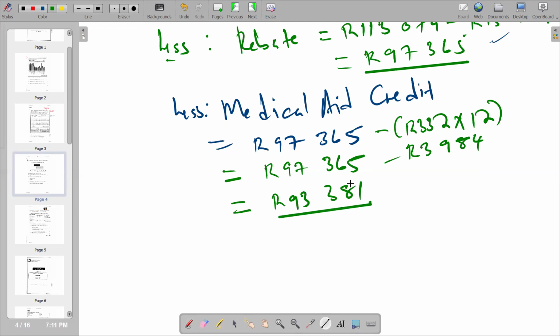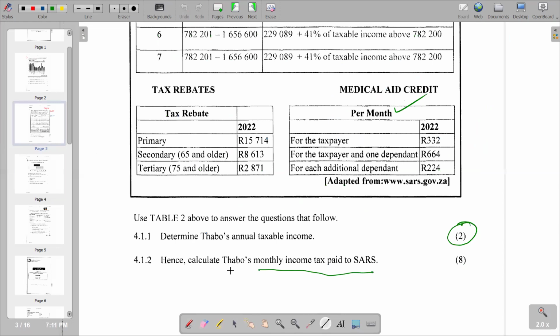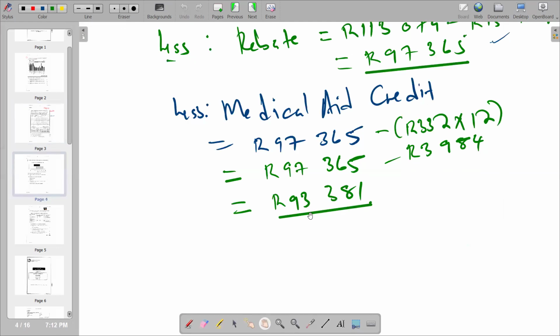And then from there, remember, we can refer back to our question. It's saying Tabo's monthly income tax is paid to SARS. So the question is asking for monthly income tax, and the figure that we got here is an annual figure. Remember, we are using annual values to calculate this figure. So we need to reduce it to monthly. So we are now saying monthly tax is equal to